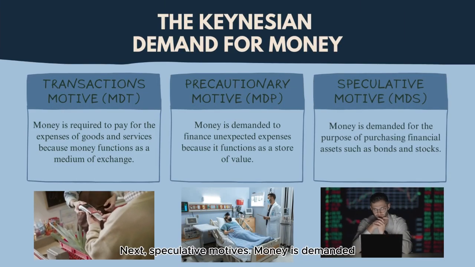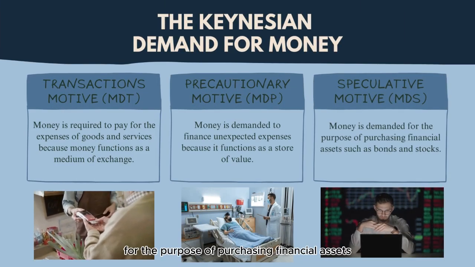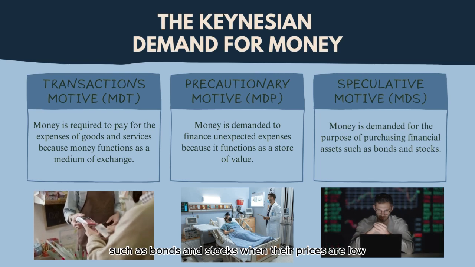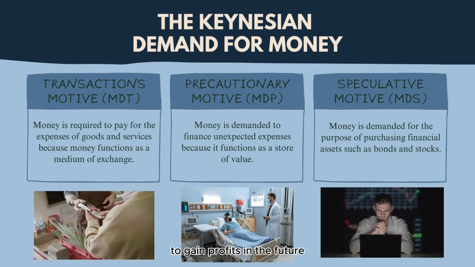And speculative motive. Money is demanded for the purpose of purchasing financial assets such as bonds and stocks when their prices are low and selling them when prices are high to gain profits in the future.